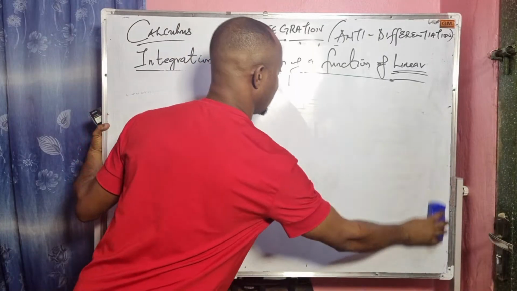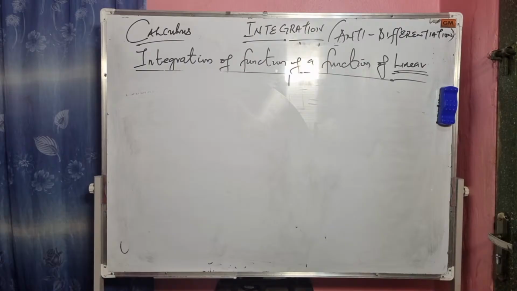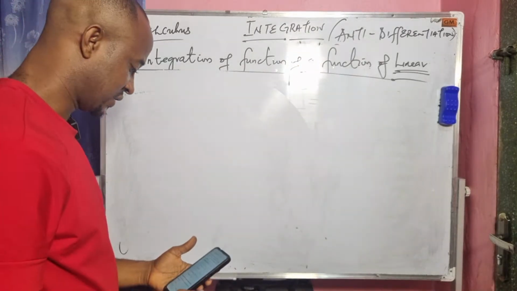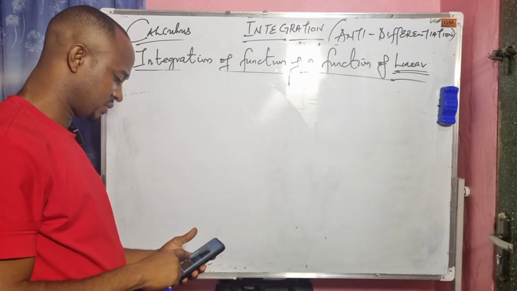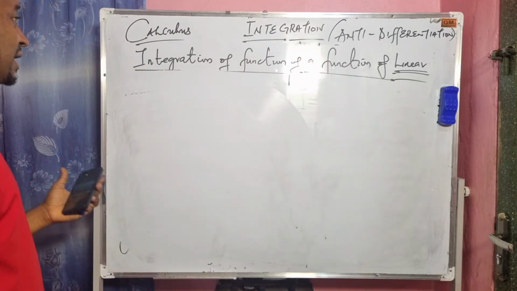Someone brought a question to me at the tutorial and said I should assist him to integrate this. Then I said I'm going to solve it during the live class.